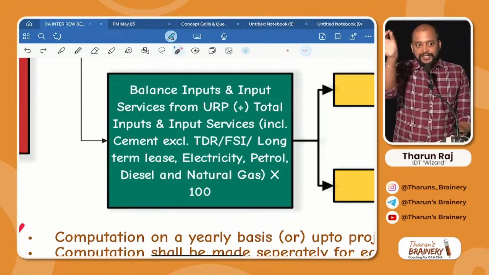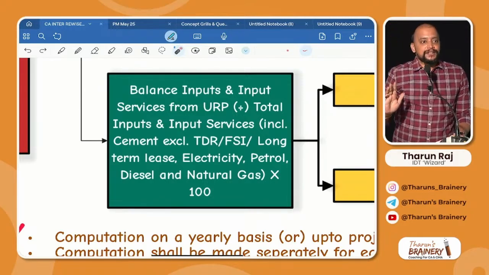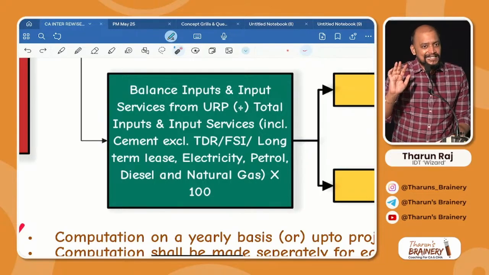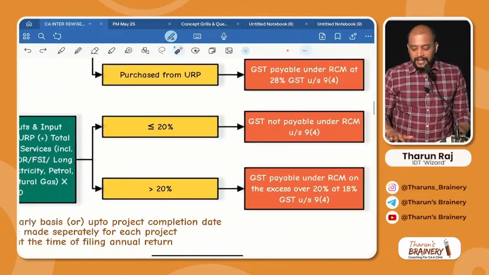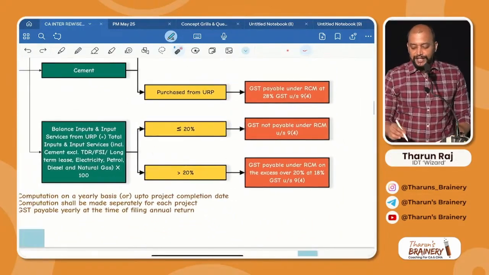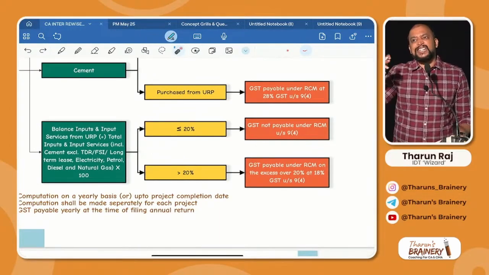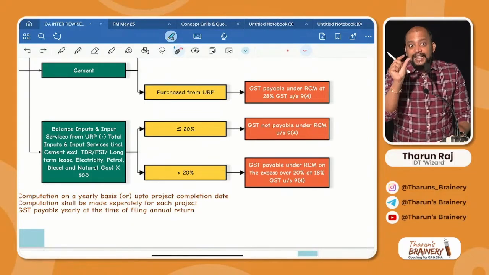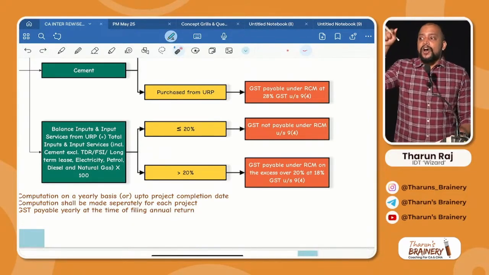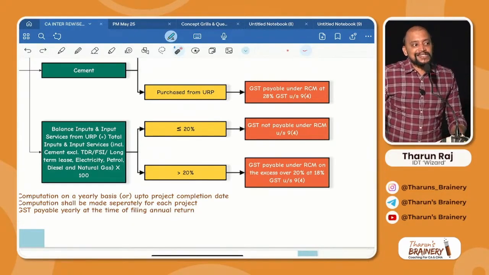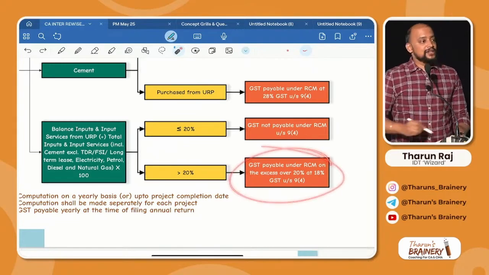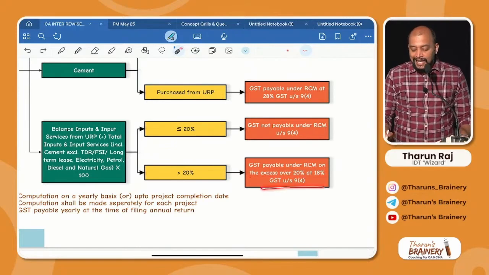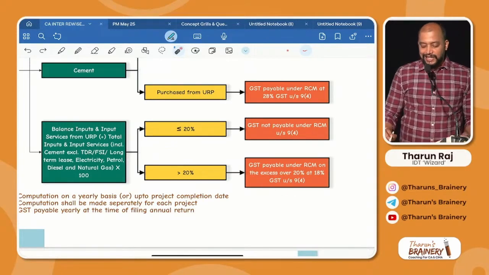Balance from unregistered person by total. If it is up to 20%, no need to pay GST under RCM. Why? Because it is allowed. Up to 20% it is allowed. What if it is beyond 20%, say 28% or 26%? Then the excess, how much? 6%. On that 6%, you need to pay GST at what rate? 18%. Say this. GST payable under RCM on the excess over 20% at what rate? 18%. GST under section 9 subsection 4.